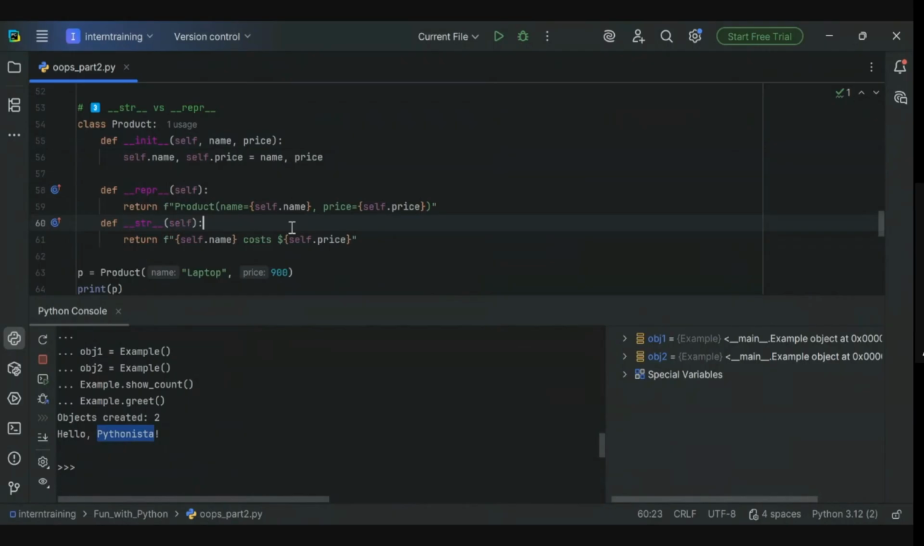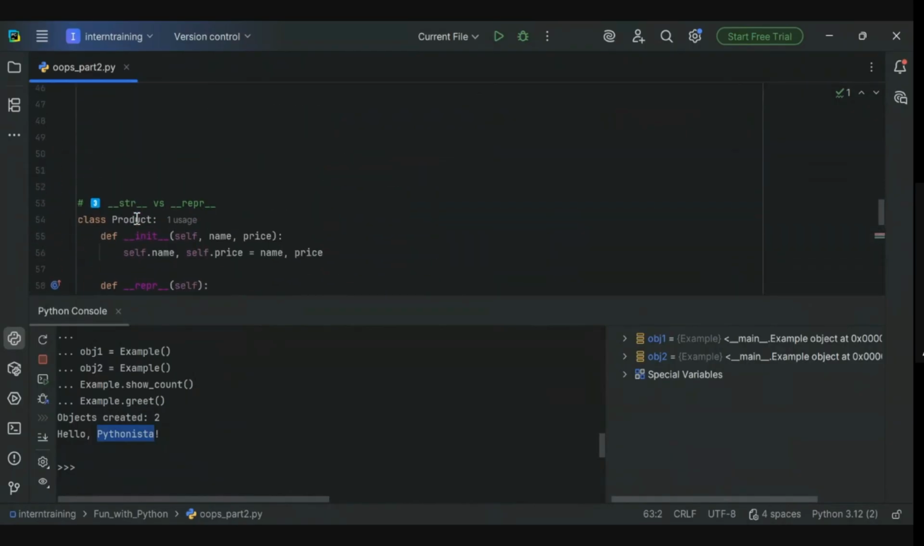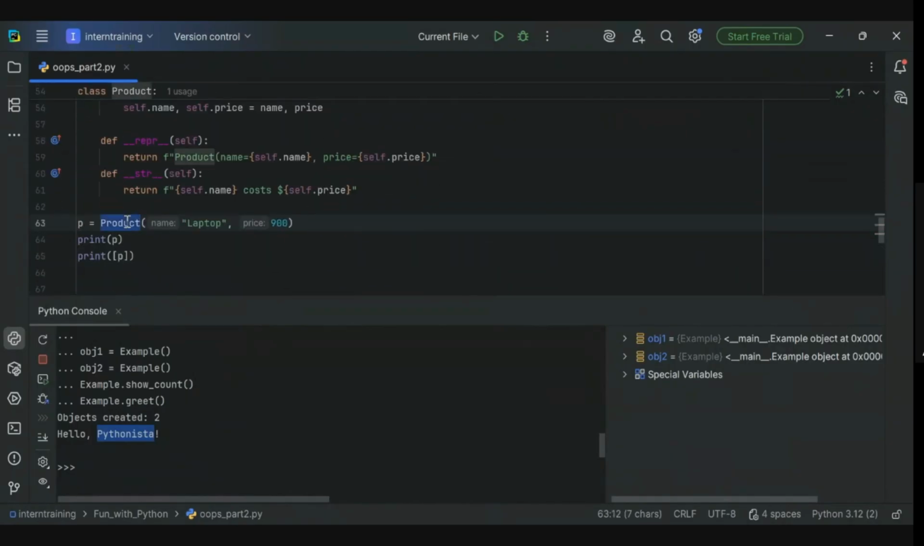So in this, what is the question? We are trying to initialize an object of the Product class, passing the name and the price to it. Now we are trying to print P, and then we are trying to print the list P, which obviously contains the name and the price. So what do you think will happen? Same print, will it differ in the approach in which it prints the values?